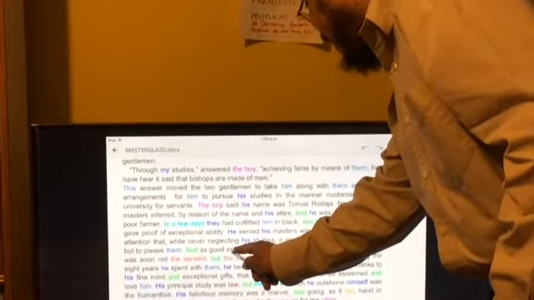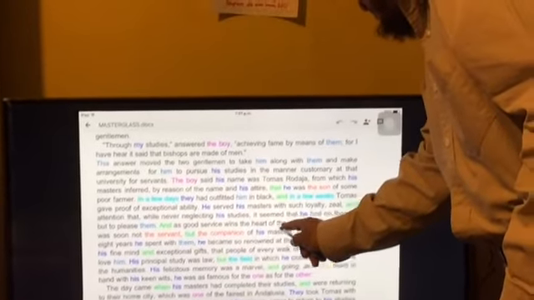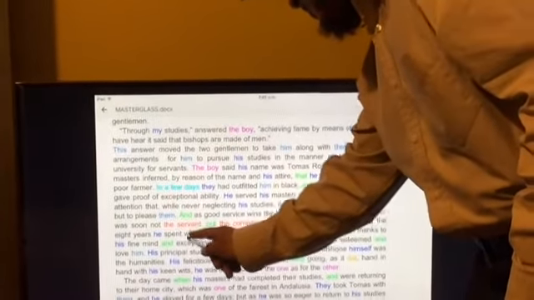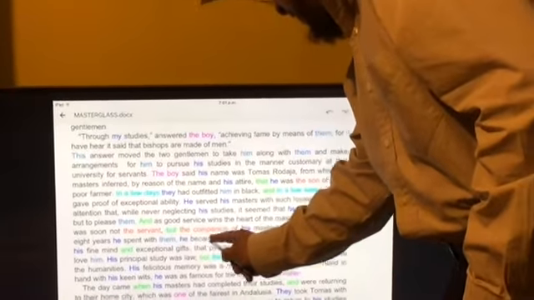And as good service wins the heart of the master, Thomas Rodaja was soon not the servant, but the companion